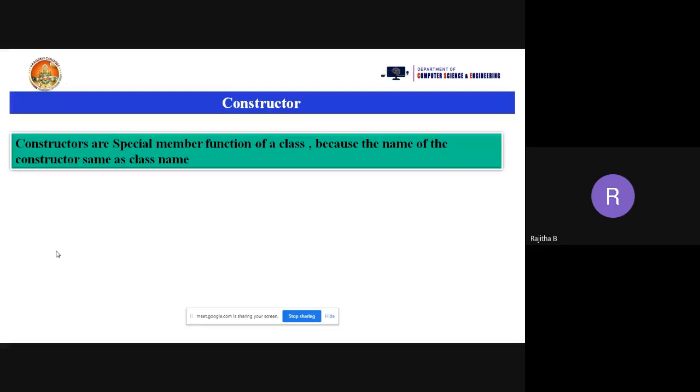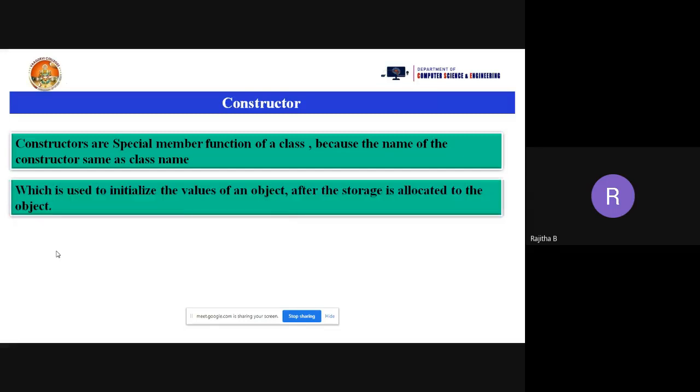So if you are using the class name as stud, you need to take the constructor name as stud only. That's why we call constructors a special member function. Because the class name as well as the constructor name must be the same. That is the specialty of the constructor.